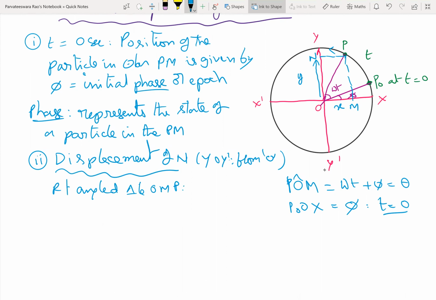It will give you sin theta is equal to MP by OP, but MP is equal to ON.